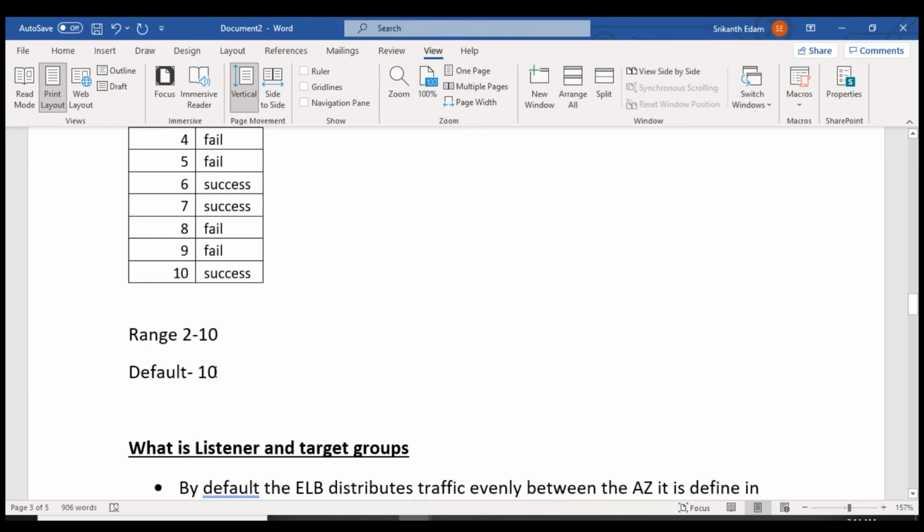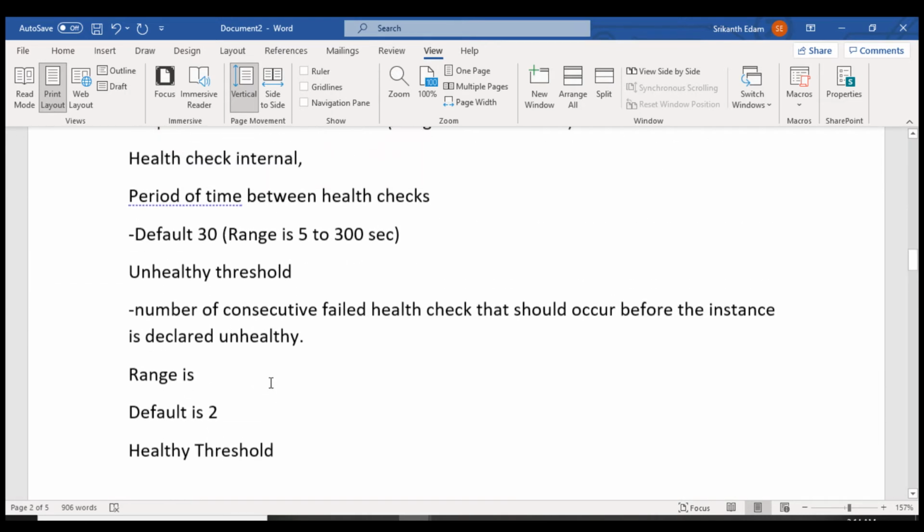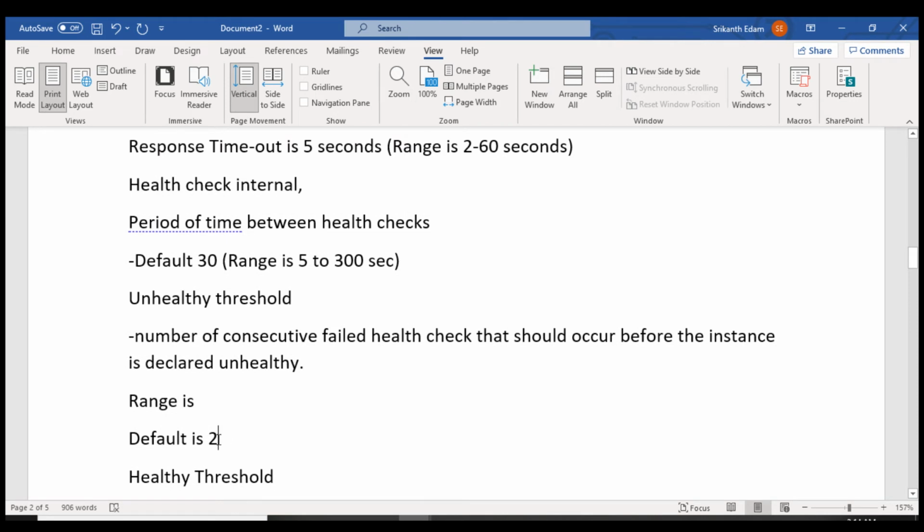So unless you get 10 successful attempts, it will not consider it a success, meaning a healthy EC2 instance. For unhealthy, the default is 2, so it will check only 2 times, then it will consider it unhealthy. However, you can increase this range.